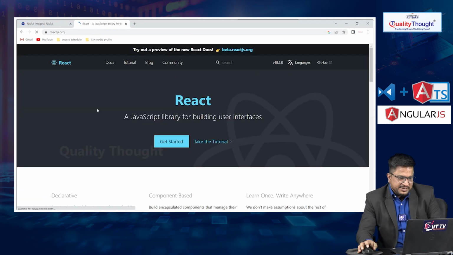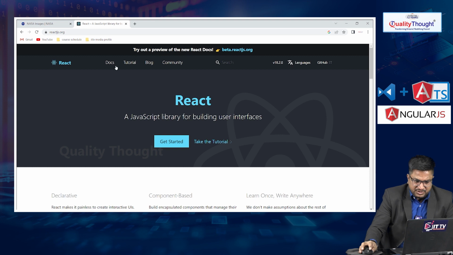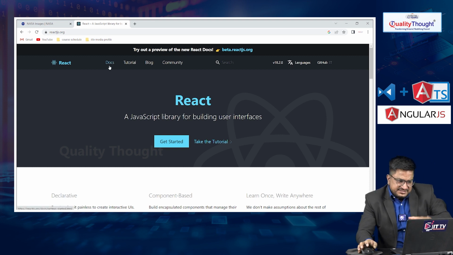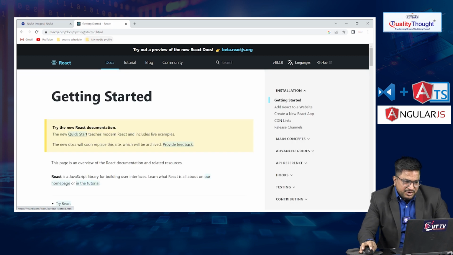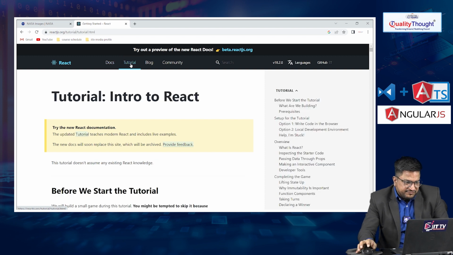Let me click this one. So here we have some components, like the doc component. This is a single page application. If I click on doc, the page will not be reloaded. If I go to the tutorial or blog, for every component the page will not be reloaded.